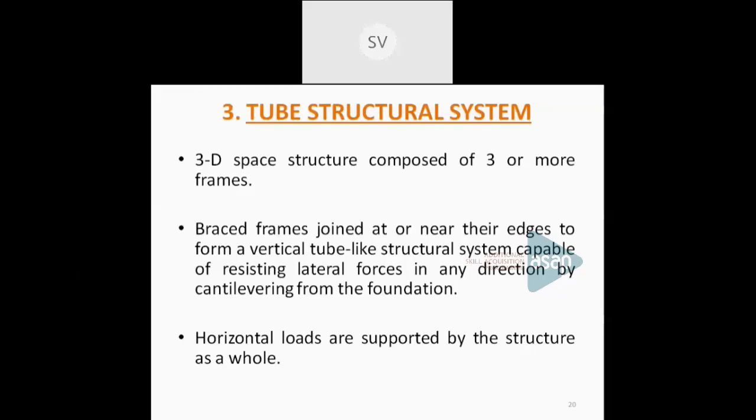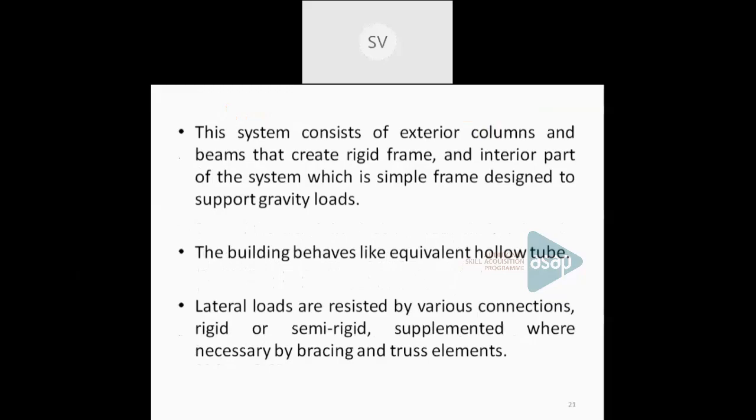So these are all framed or braced frames. They are jointed at or near their edges, composed of 3 or more different frames. And this consists of exterior columns and beams as well as interior columns and beams. So exterior frames as well as interior frames can be provided. Okay. So that is a framed tube structural system.